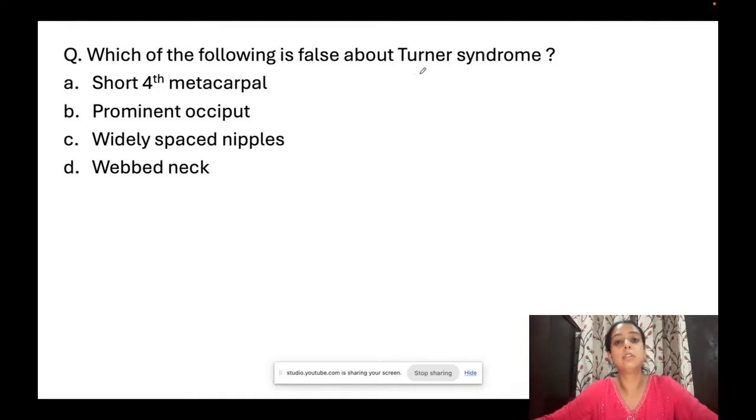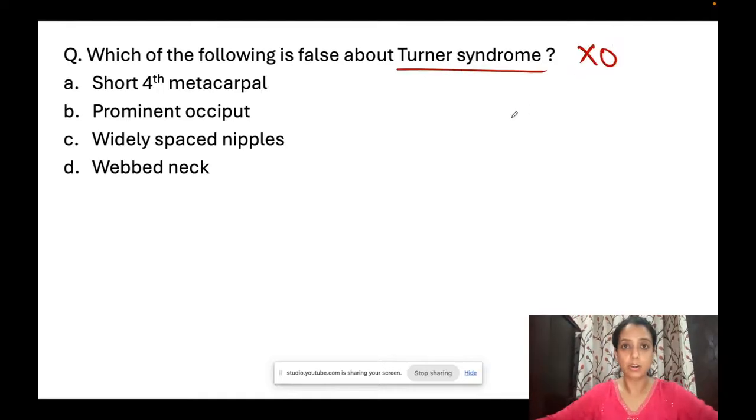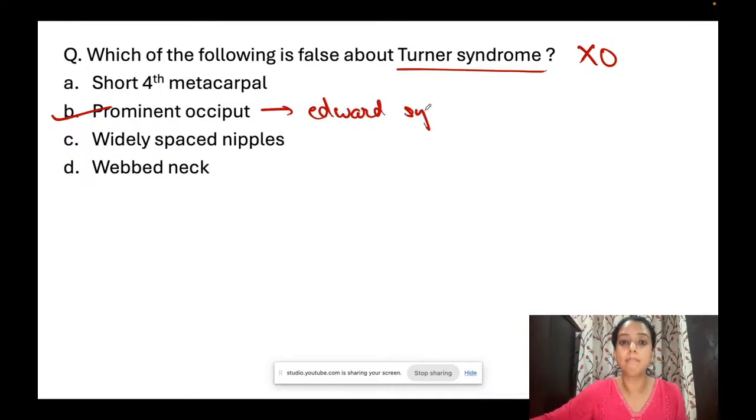Which of the following is false about Turner syndrome? So Turner syndrome is X0, comes with primary amenorrhea due to dysgenetic ovaries. That is why you read them in obstetrics. They have a lot of other stigmata, starting from head, low hairline, webbed neck, increased carrying angle, short fourth metacarpal, ठीक है, widely spaced nipples, shield chest. What you have not read in Turner syndrome is prominent occiput. Prominent occiput किस में देखा गया है? Edwards syndrome में prominent occiput होता है. So Turner syndrome has these three but not prominent occiput. Okay.